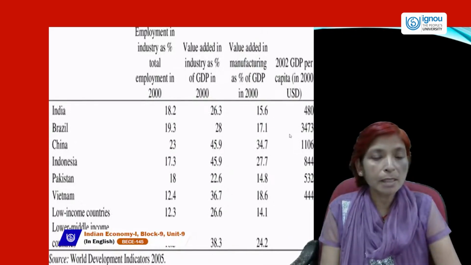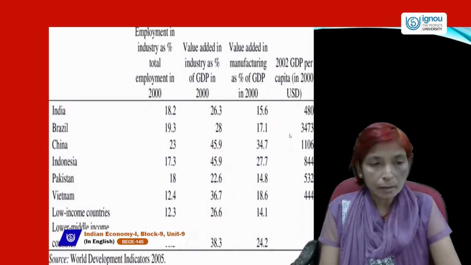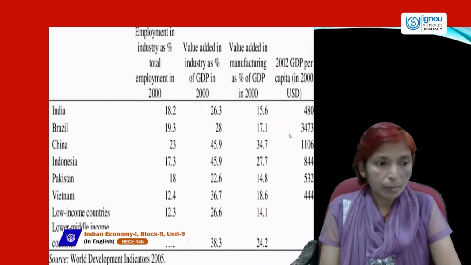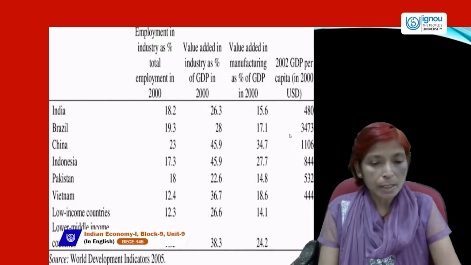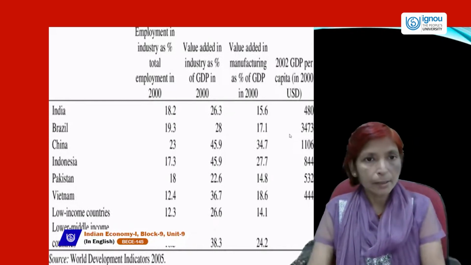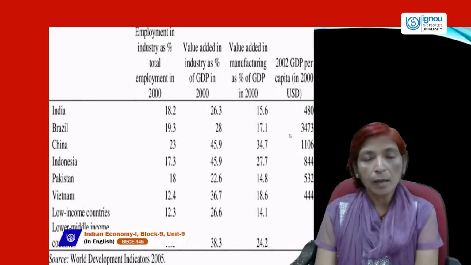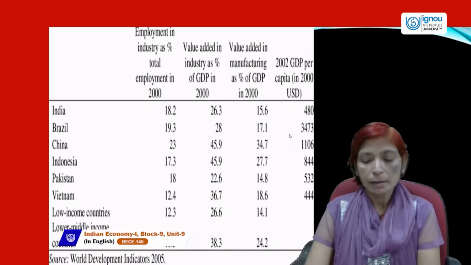It means India's place is fourth, not third, because the third place goes to lower middle income countries, which are creating employment opportunities at 18.5%. So this is the employment in the industrial sector as a percentage.